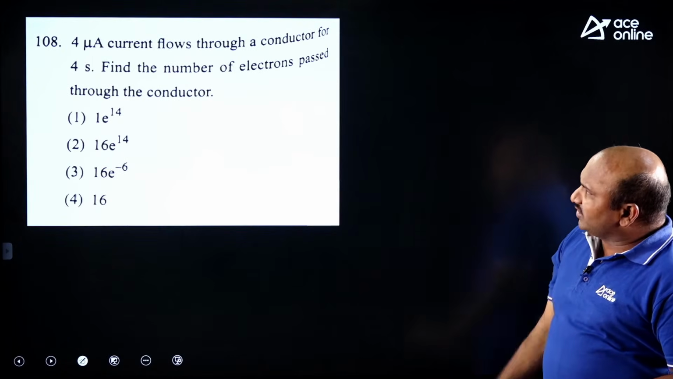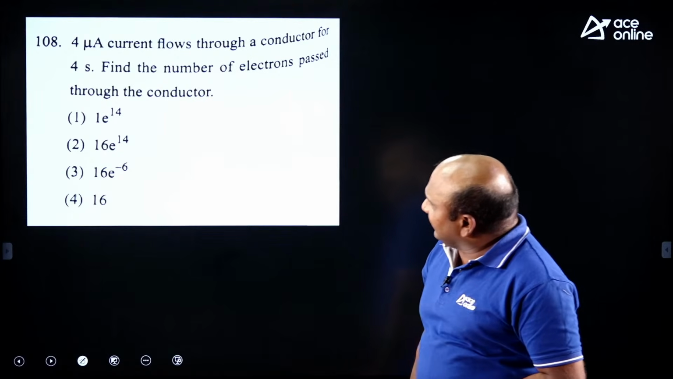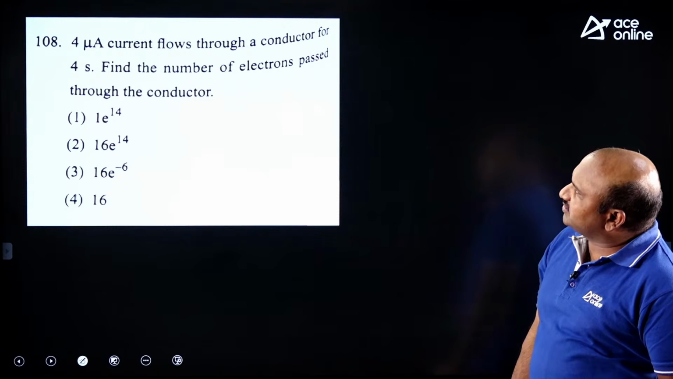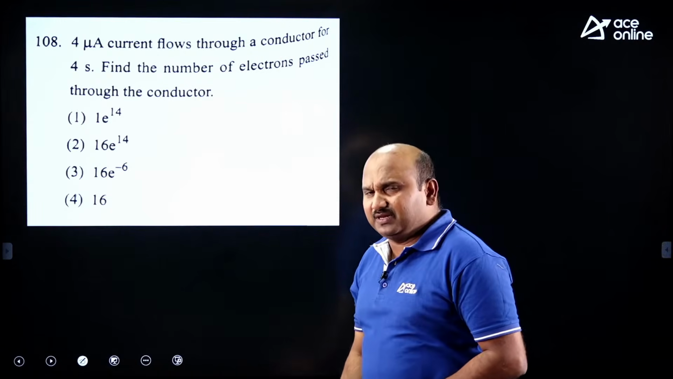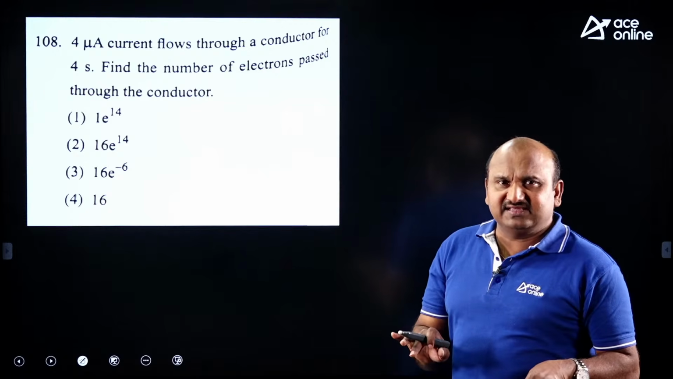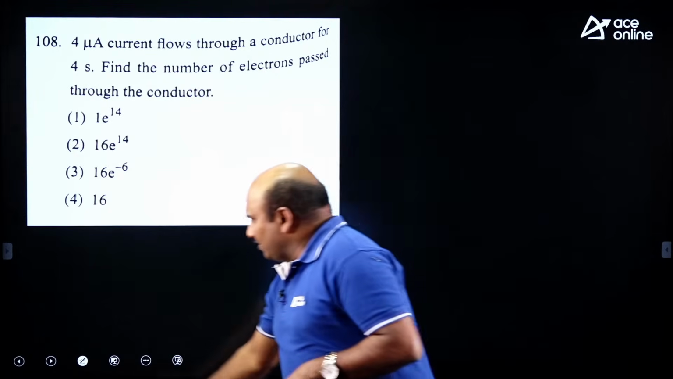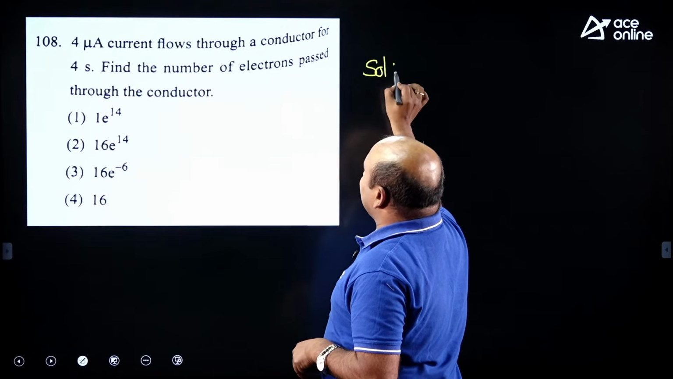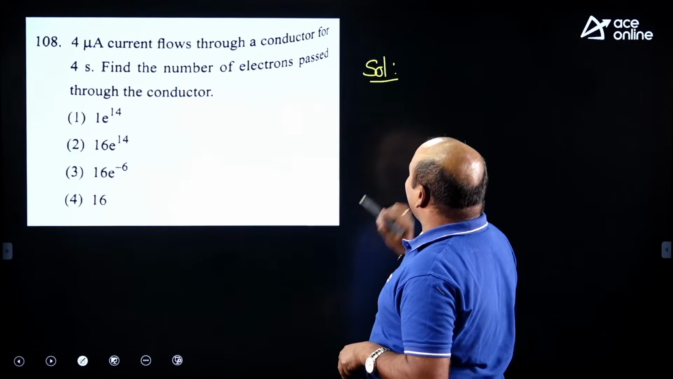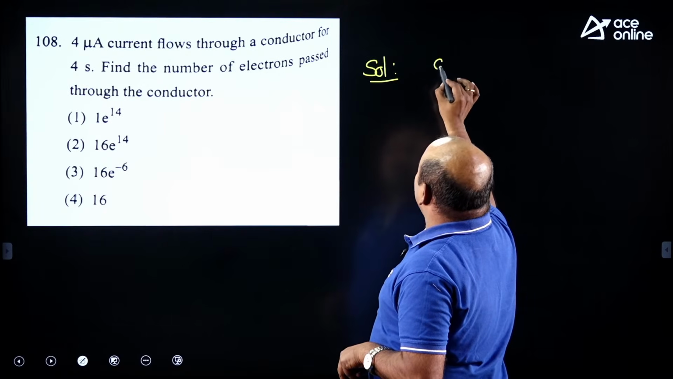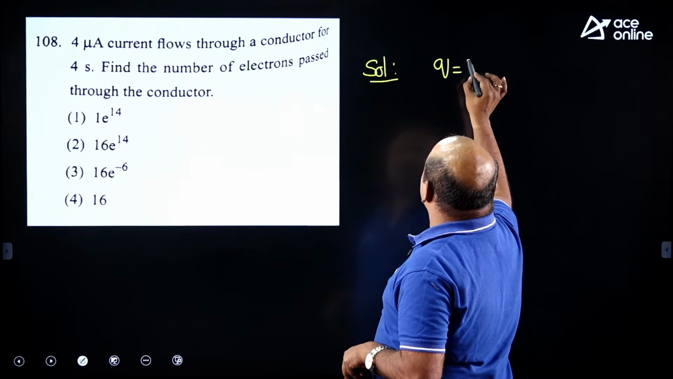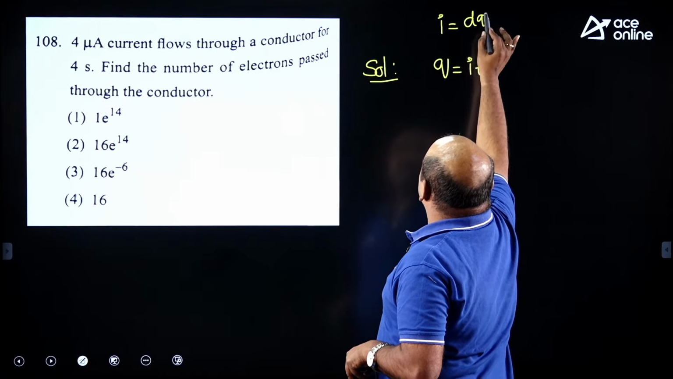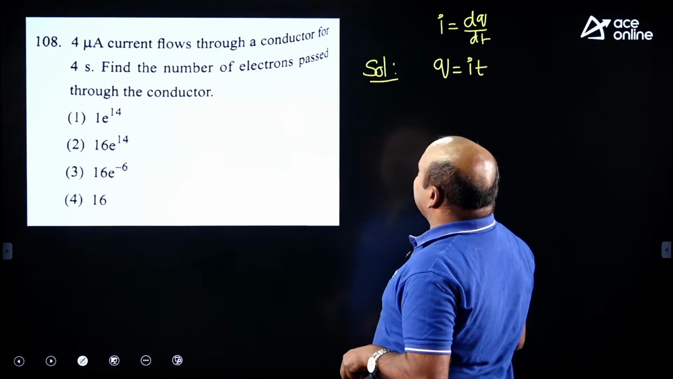4 microamperes current flows through a conductor for 4 seconds. Find the number of electrons passed through the conductor. It's very simple, a basic question, I can say it is a plus 2 question. Now, how do you have to take that? The number of electrons is required. You know that the charge is required, Q equal to I into T. Or otherwise, current is dq by dt. According to that, you can define this.